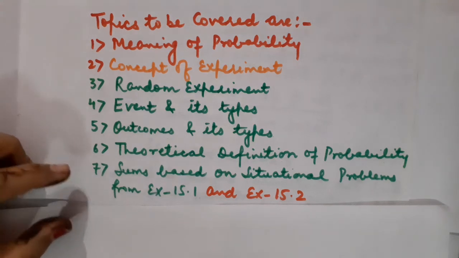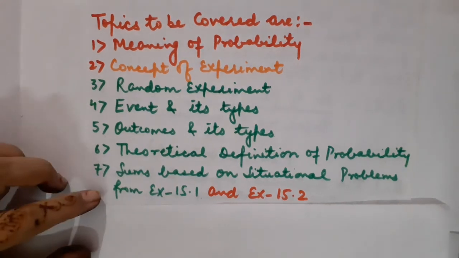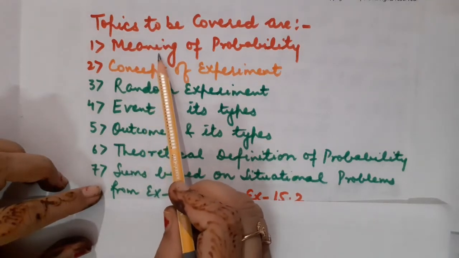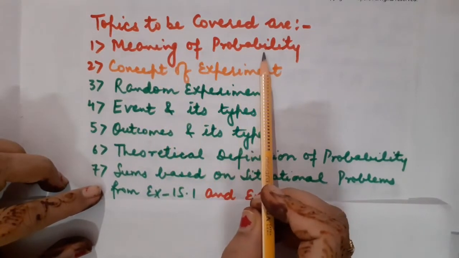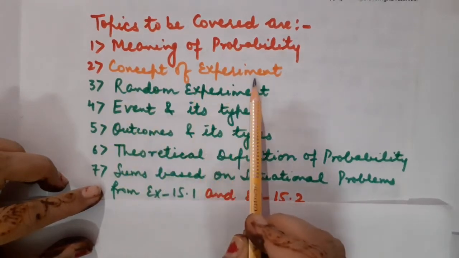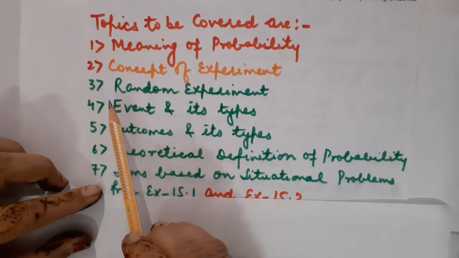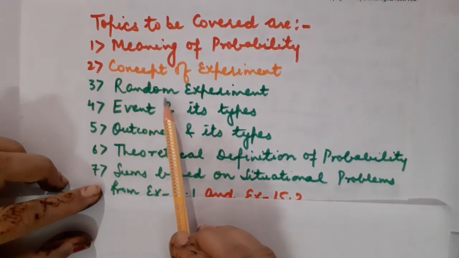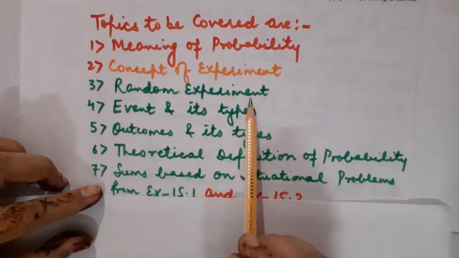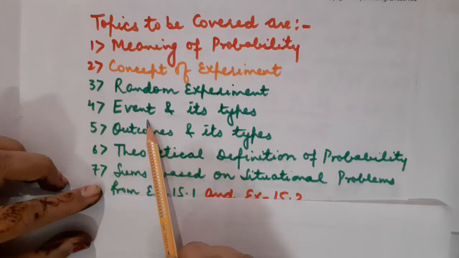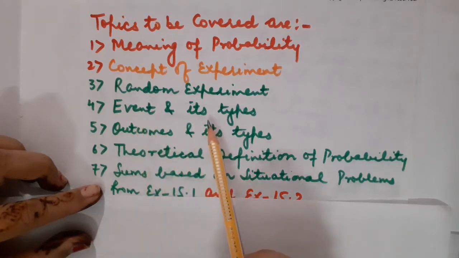Children, in the summary lecture, the topics which I am going to make you recall are: number one, the definition of probability. Then we will switch to the concept of experiment. Third, I will explain what you mean by a random experiment. Number four is the explanation of the definition of event as well as its types.